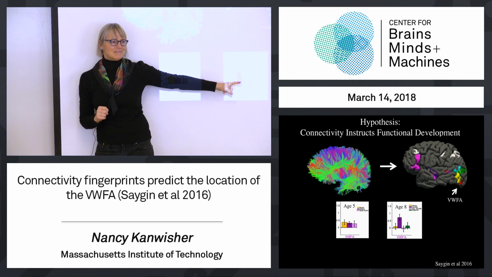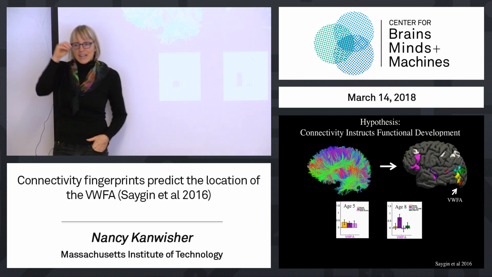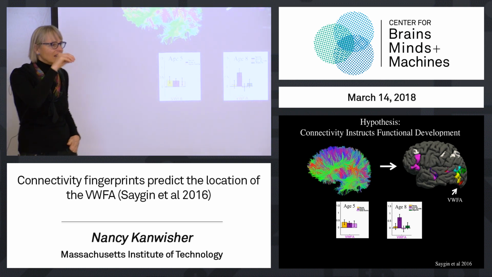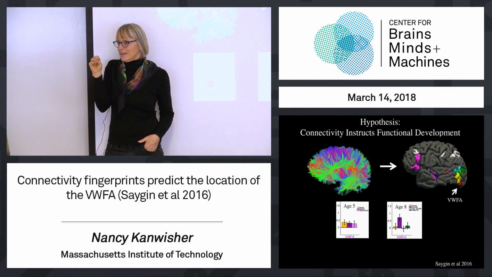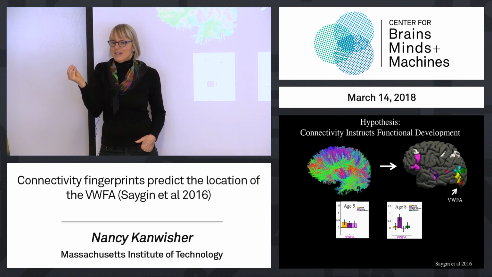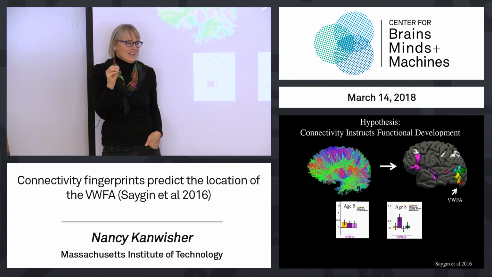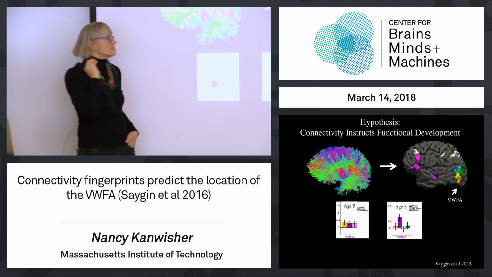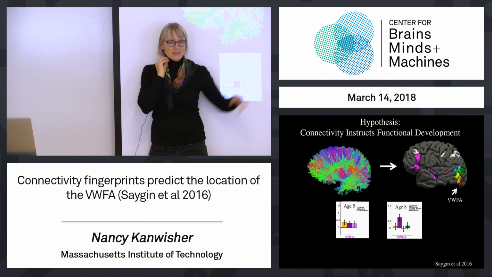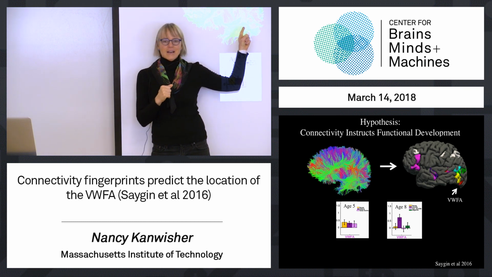And it turns out you can do that. You can predict fine-grained individual differences in exactly where the visual word form area will arise at age 8 from that same kid's connectivity at age 5. So does everybody see how that fits one of the necessary conditions for this idea that the locations where these things land later in development is determined by connectivity that exists before?